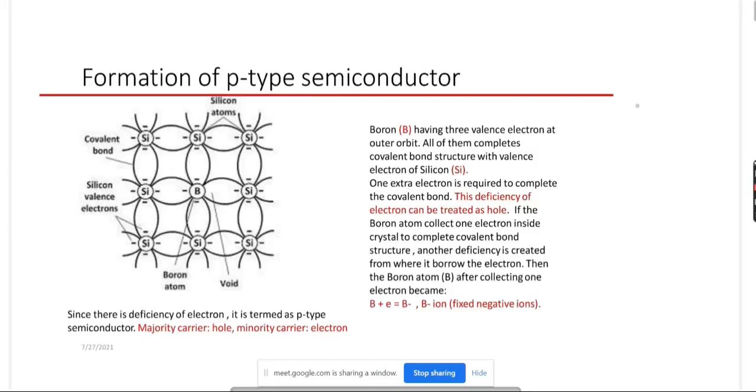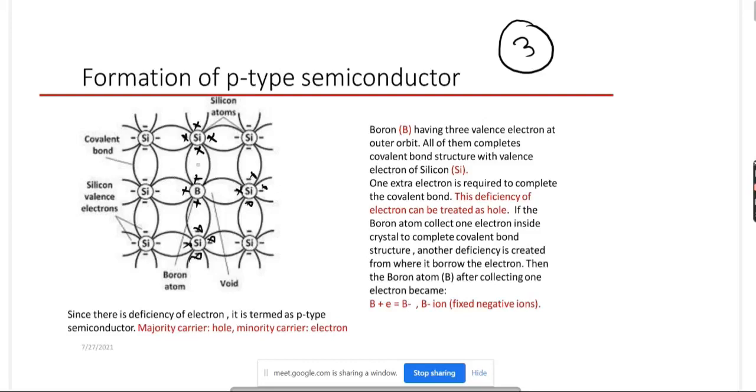Okay, this concept is actually a little bit different and a little bit confusing. For P-type semiconductor, the things are the same. We have silicon and we are adding some trivalent impurity, valency 3, such as boron. See here, the boron has 3 valence electrons in the outer shell: 1, 2, 3. For silicon, the outer shell has 4 valence electrons: 1, 2, 3, 4. Here also 1, 2, 3, 4. Here also 1, 2, 3, 4.